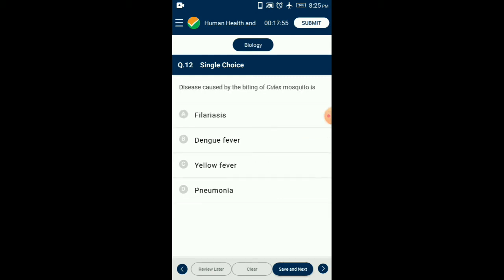Question number 12. Disease caused by the biting of Culex mosquito is: Filariasis or elephantiasis is caused by a nematode, Wuchereria bancrofti, which is transmitted through the bite of Culex fatigans mosquito. In this disease, there is a huge enlargement of the diseased, that is the affected organ. So the answer for this question is option A, filariasis.